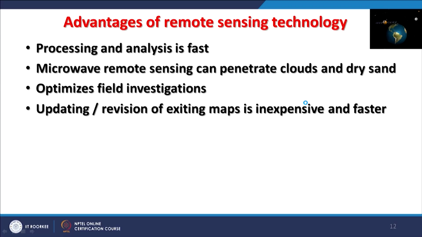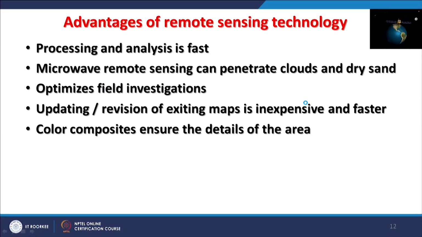Updating or revision of existing maps is inexpensive and faster. Whenever there are old maps, if you want to upgrade, then you employ the high resolution satellite images, and then these can be upgraded. Like Survey of India have started doing this, that in order to update the topographic maps, they are now using satellite images to upgrade, because if everything has to be checked in the field and then upgraded, it is very expensive.